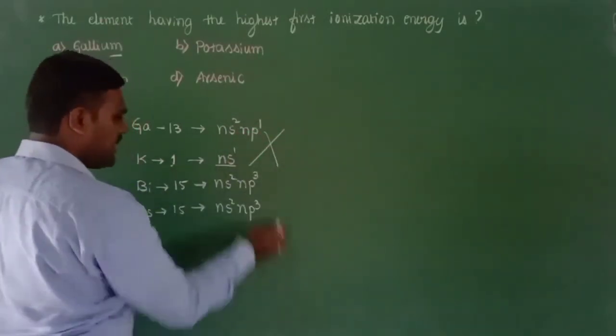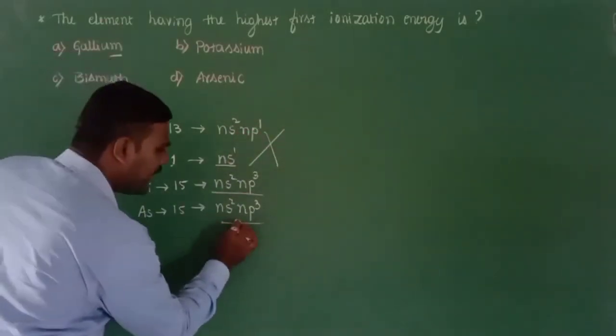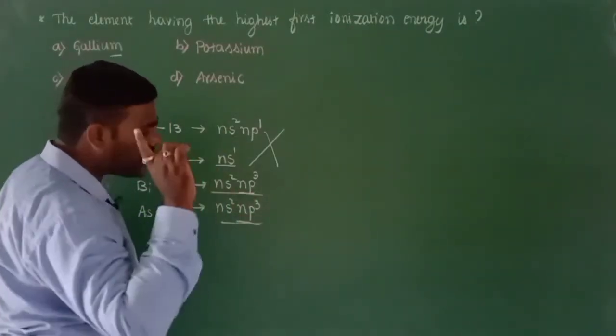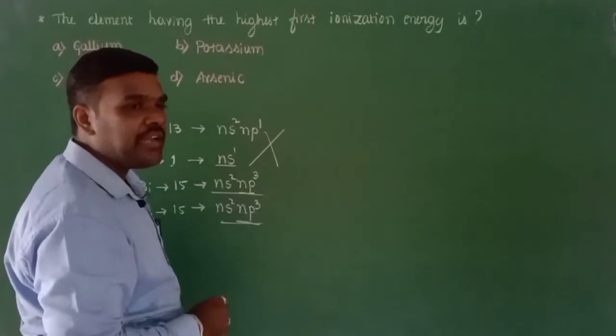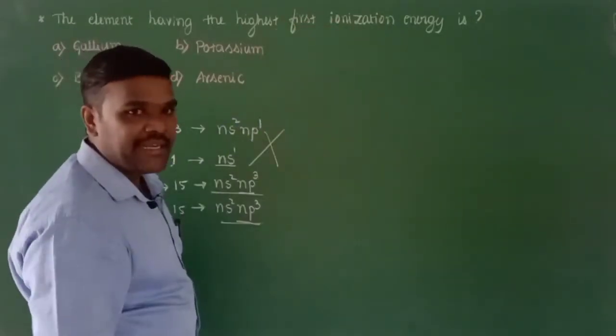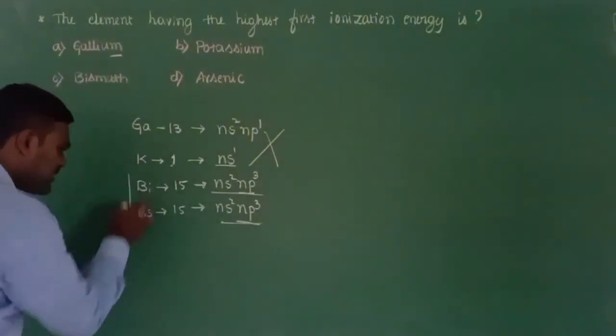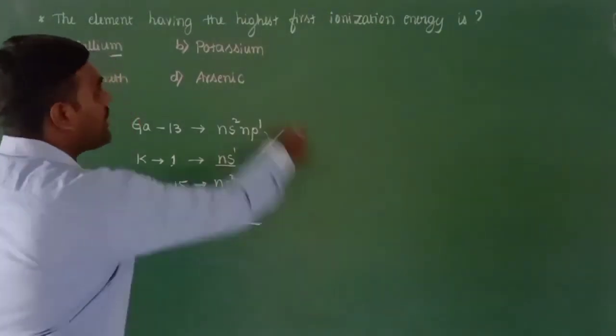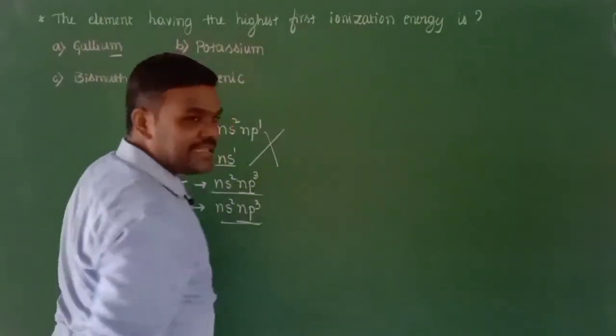Its removal is easy compared to these two, wherein in the np subshell we have an exactly half-filled configuration, which gives extra stability to the element and that makes the ionization energy higher. But between bismuth and arsenic, which one could have the greater ionization energy? Strictly speaking, the first ionization energy.